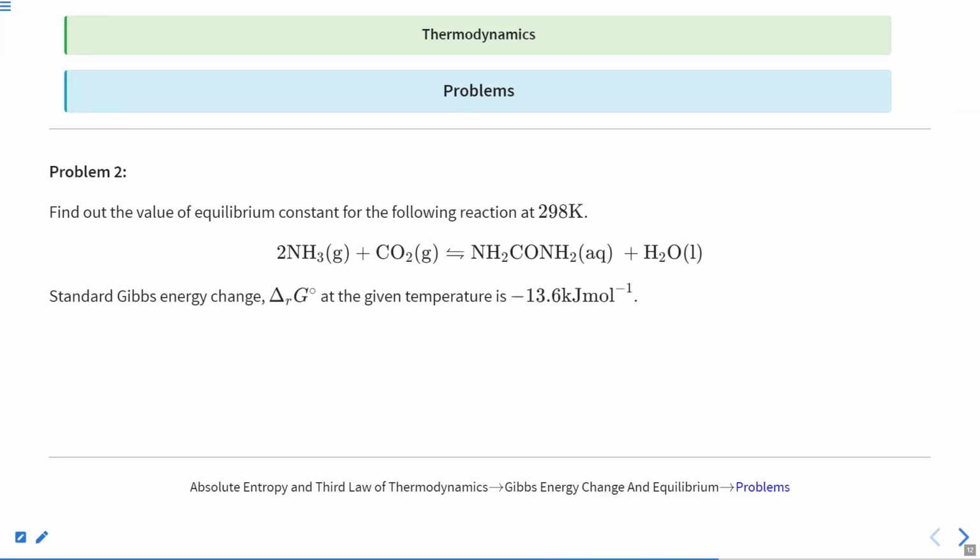Next is find out the value of the equilibrium constant for the following reaction at 298 Kelvin. Standard energy change at given temperature is minus 13.6. So we have to find the value of the equilibrium constant. We know the formula: delta G naught is equal to minus RT ln K. We will use this formula only. We know delta G naught, we know R, it is 8.314, and we know temperature, it is 298 Kelvin. We will put all of this to get the value of K.